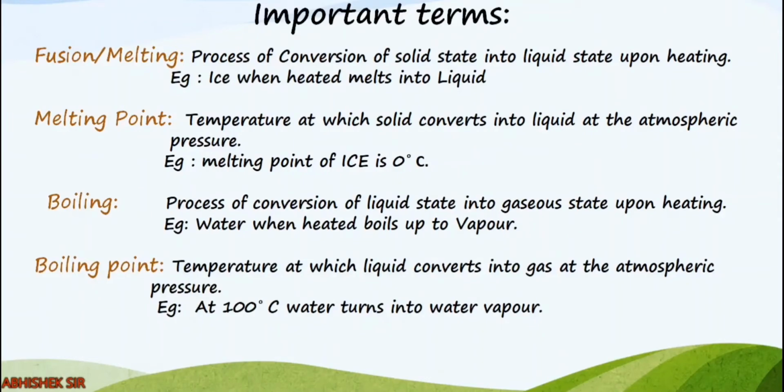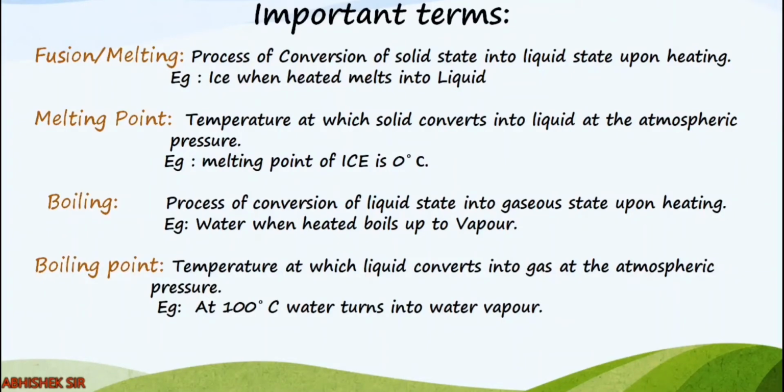Important terms are fusion and melting. Both are same. What is fusion or what is melting? It is conversion of solid state into liquid state, right? How it happens? Upon heating. So ice when heated melts into liquid. What is melting point? Temperature at which solid converts into liquid is called the melting point, right? So if you heat it, it will melt and change into liquid.